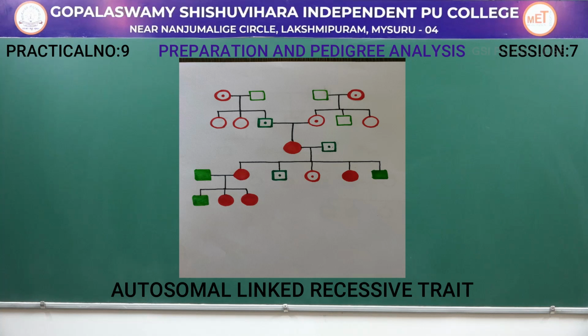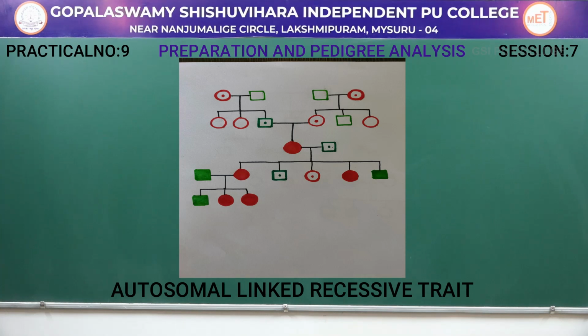When this affected female is married to a carrier male, all the offsprings produced by them will be either affected or carrier. If the affected female marries an affected male, then all their offsprings will be affected. So, that is the explanation for this particular chart.